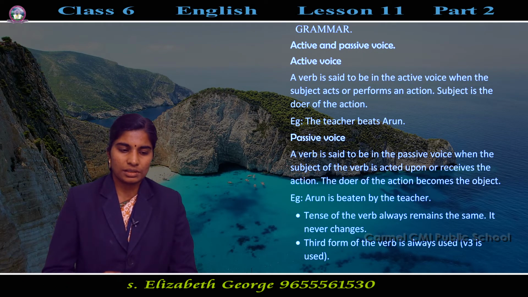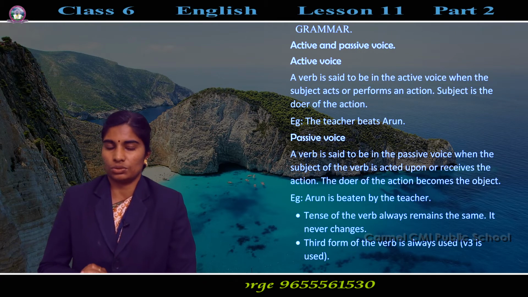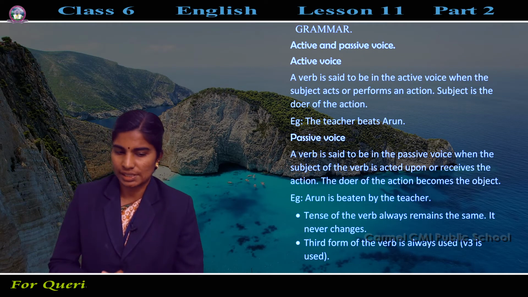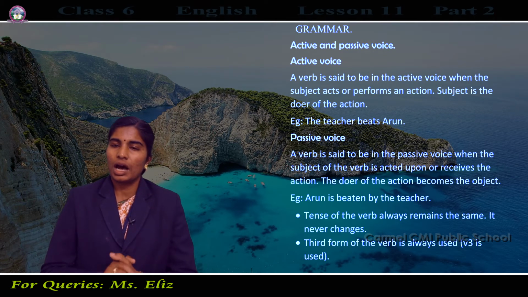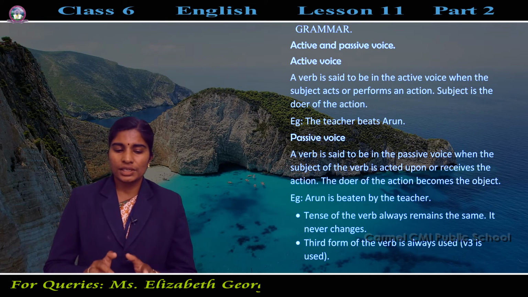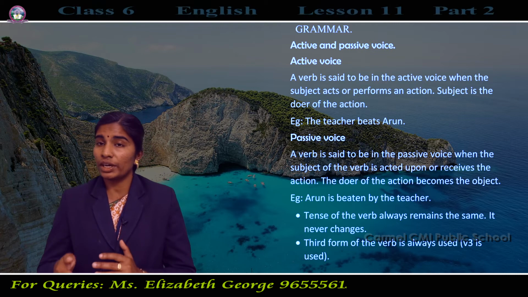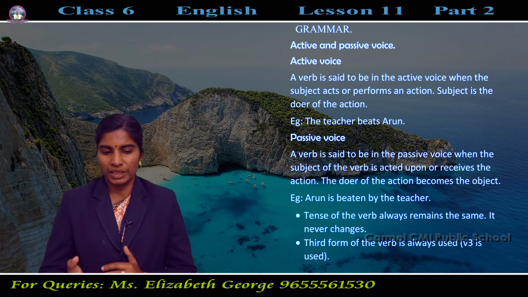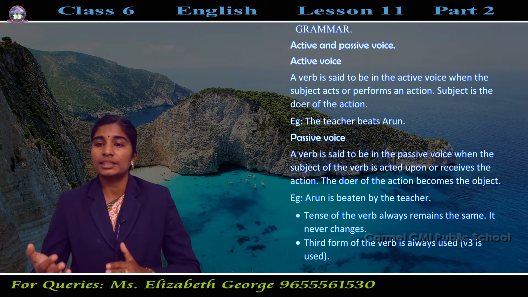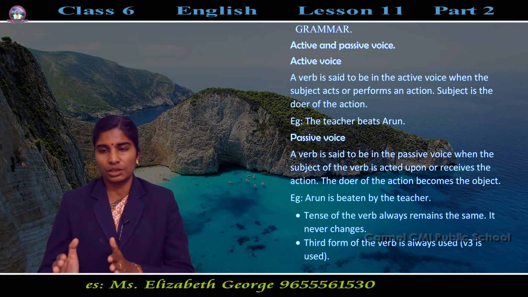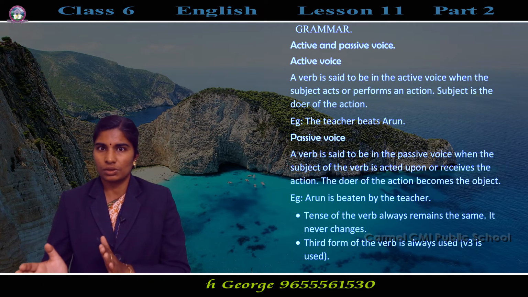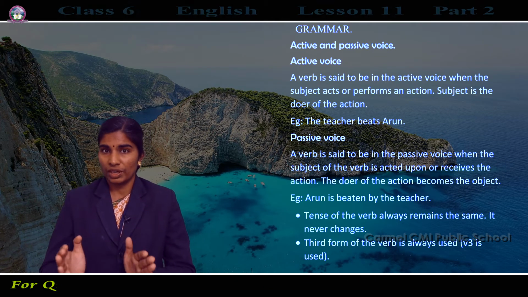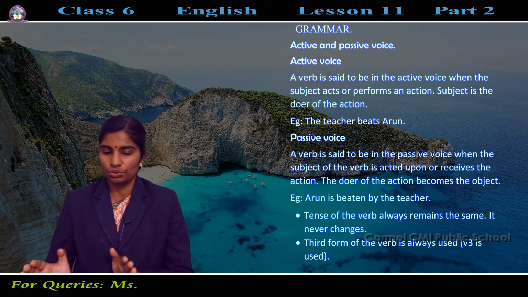I'll give you an example. The teacher beats Arun. Now let's look at the structure of the sentence. The teacher is the subject, beats is the verb, Arun is the object. As I told you, the subject is the doer of the action. So who is the subject here? The teacher. Verb, beats. Arun becomes the object, that is the receiver of the action, the one who is receiving the beating. That's called the object or the receiver. Now is it clear, children? That is how to frame active voice.